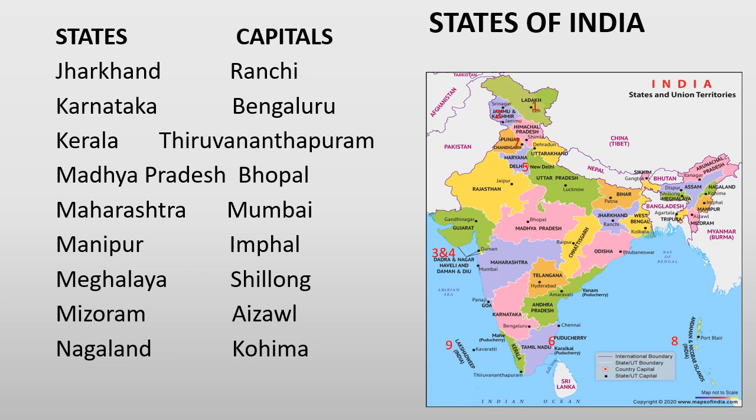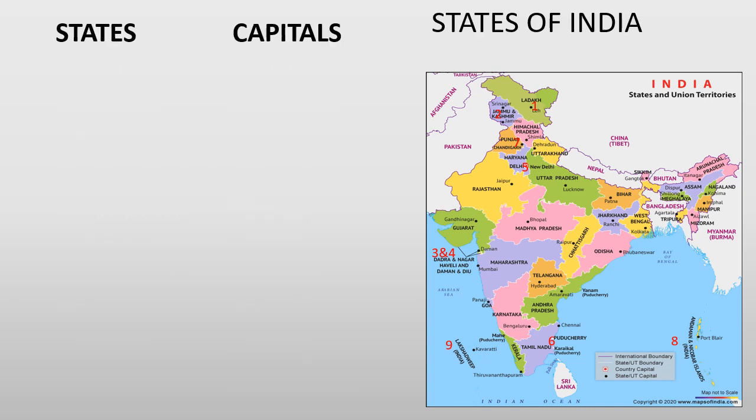Look at the map. Find out all these states and their capitals on the map also. Odisha, capital is Bhubaneswar. Next state is Punjab. As I told earlier, capital is Chandigarh. Chandigarh is also a union territory and capital of Haryana.